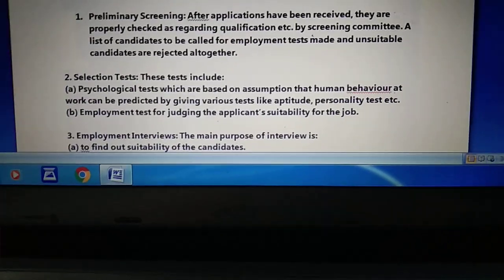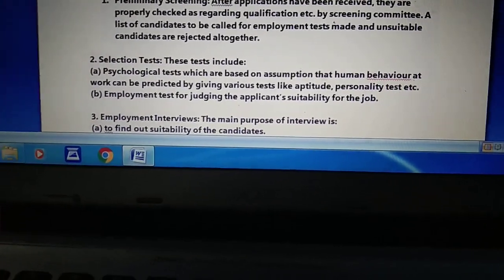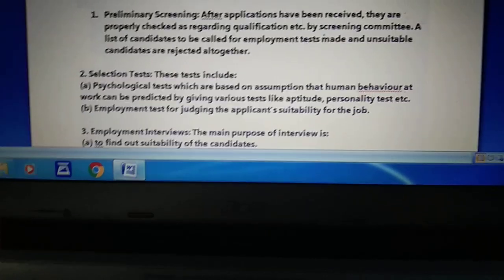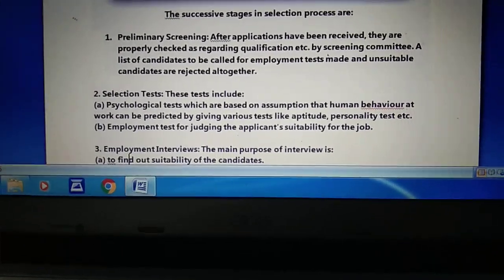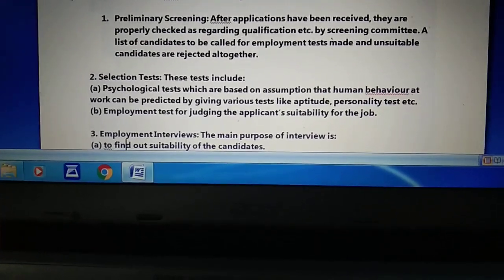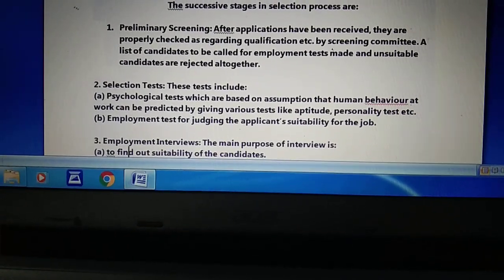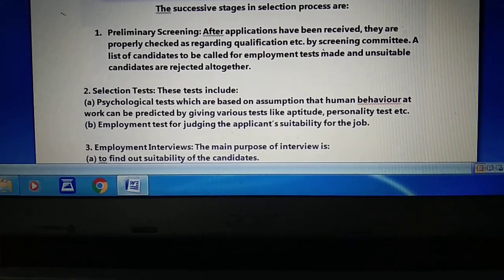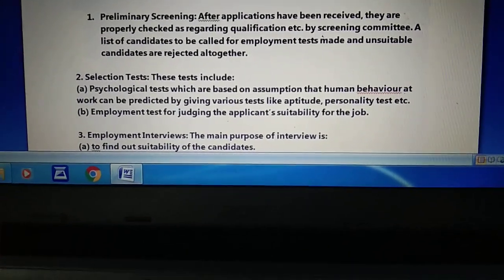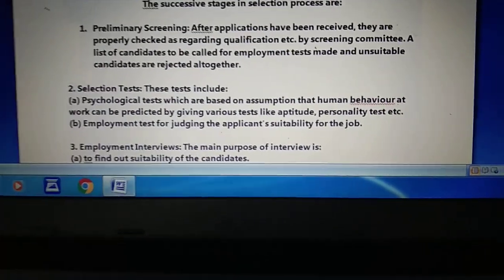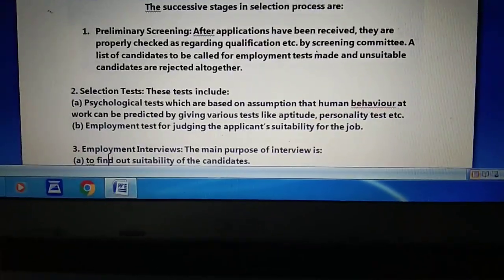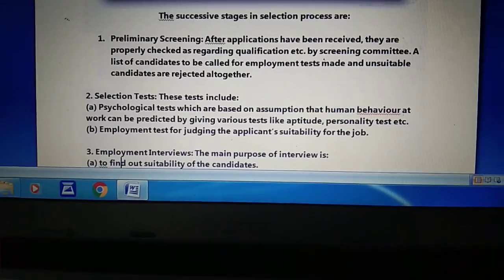The next test is the personality test. This is again a part of the psychological test. Personality tests provide clues to a person's emotions, reactions, maturity and value system. So these tests measure the overall personality of a person. With the help of the personality test, we know about the internal character of an employee.